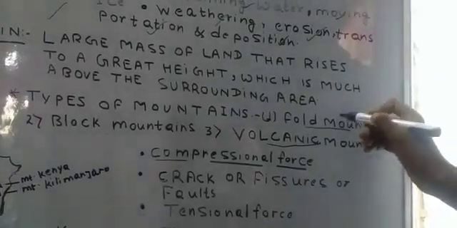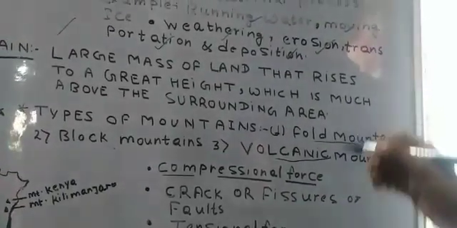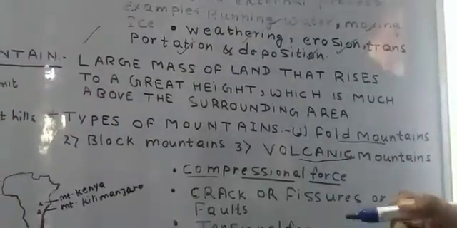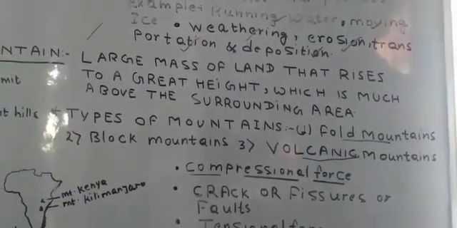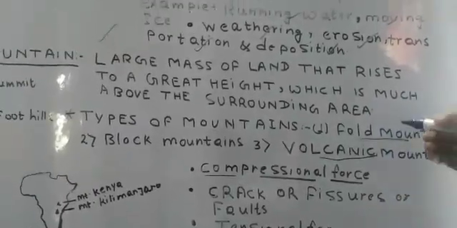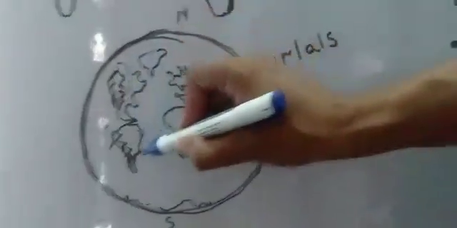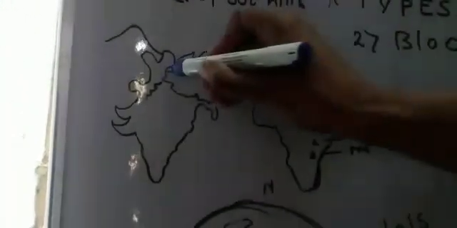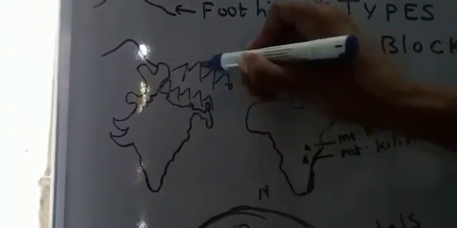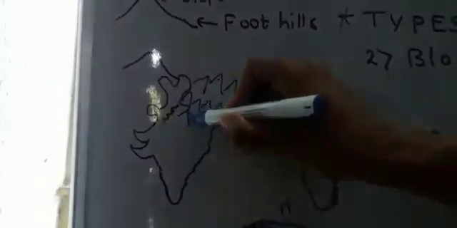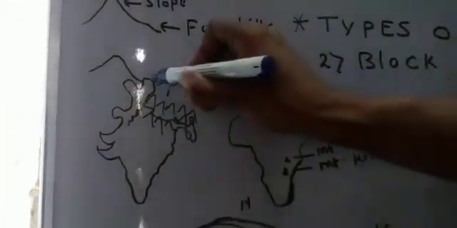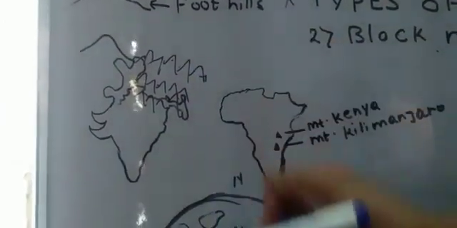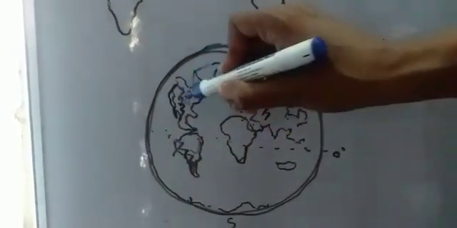These fold mountains are often also called young fold mountains because geologically they came into existence recently. The examples of some fold mountains are the Andes of South America, the Rockies of North America, and the Himalayas in India. In India, we have three parallel ranges of the Himalayas: Himadri, Middle Himalaya, and Sivalik. These are the parallel ranges. They are also called young fold mountains. So these are the examples I have given you: Rockies, Andes, and Himalayas.